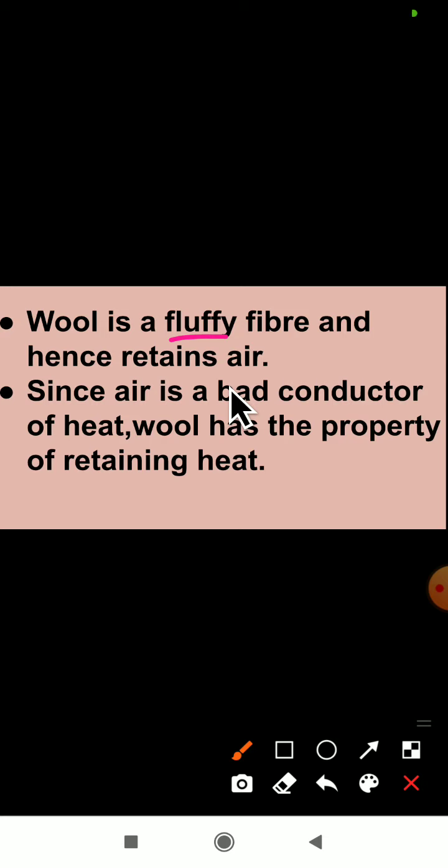In the winter season there will be more air, more cold will be there. So it retains air, nothing but it makes air stop there only. The air will not enter inside, since air is a bad conductor of heat. What is air? Air is a bad conductor of heat. Wool has the property of retaining heat. Nothing but wool will give heat to the body here.